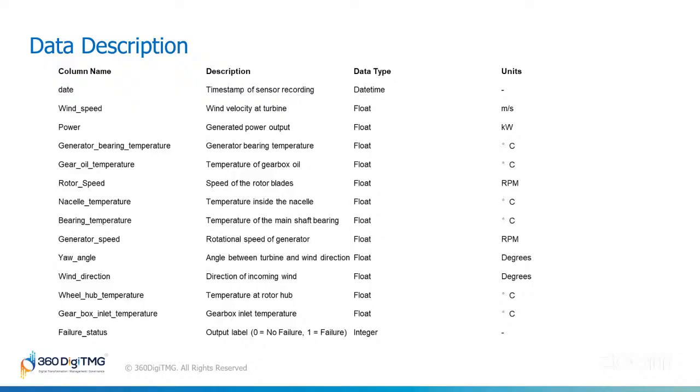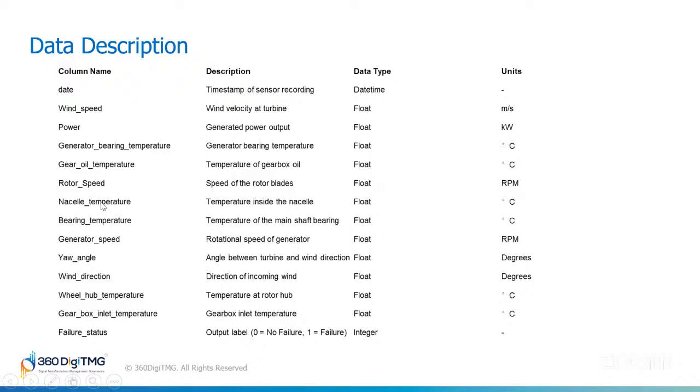This is the temperature of the oil in the gearbox, also in degrees Celsius. Rotor speed. This measures how fast the blades of the turbine are spinning, measured in rotations per minute.